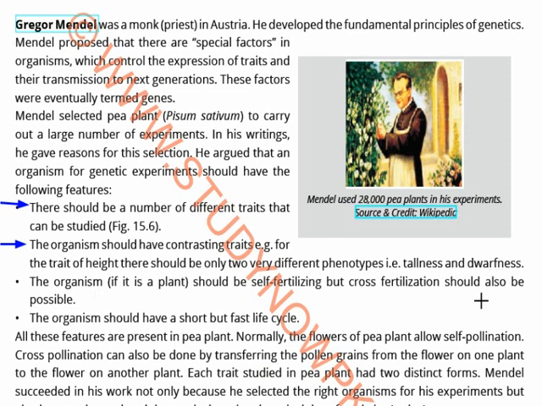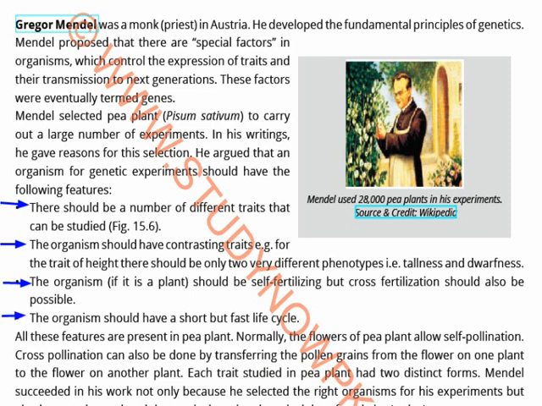The organism, if it is a plant, should be self-fertilizing, but cross-fertilization should also be possible. So if our specimen is a plant, it should be self-fertilizing. Why? Because self-fertilization is easy, but cross-fertilization must be there to study the contrast in the result of traits.